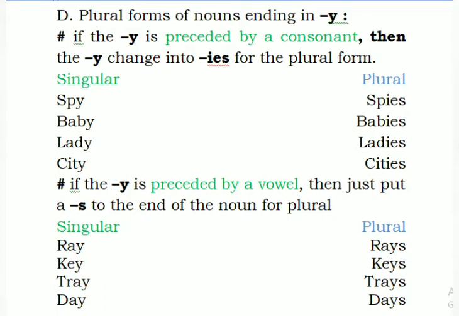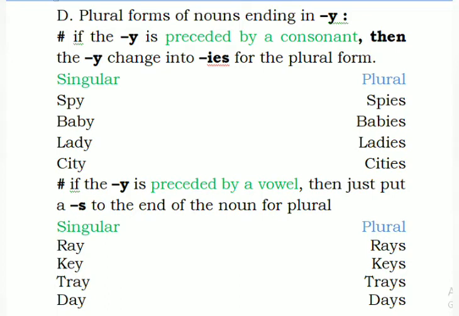If Y is preceded by a vowel, then just put an S at the end of the noun for the plural. So, ray, rays. Why have I used S here? Because, as I said, it is preceded by a vowel. The word ray is ending with the letter Y, but before that, A is a vowel.